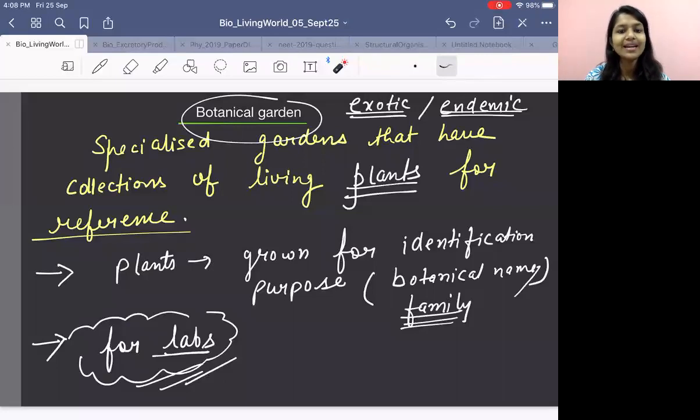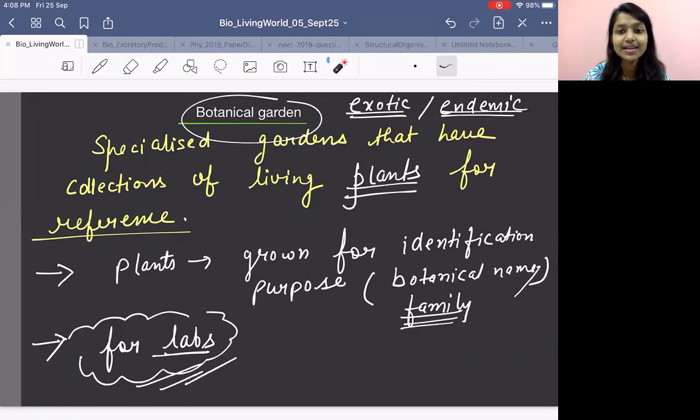So why do we grow plant here? Why there is a requirement of growing plant? So plants are grown for identification purpose. Okay, we grow plant in a particular area and we are growing it for identification purpose. We want to identify it. So what will you be writing? You should write the botanical name of the plant. You should write the family of the plant so that people who are looking at that plant get to know that, okay, I am seeing this plant now, right?